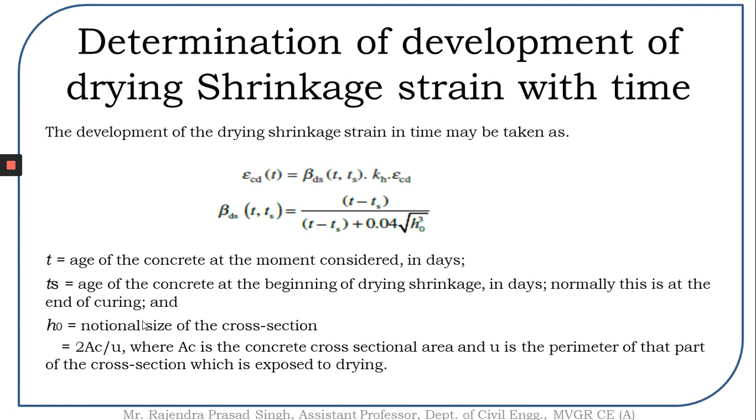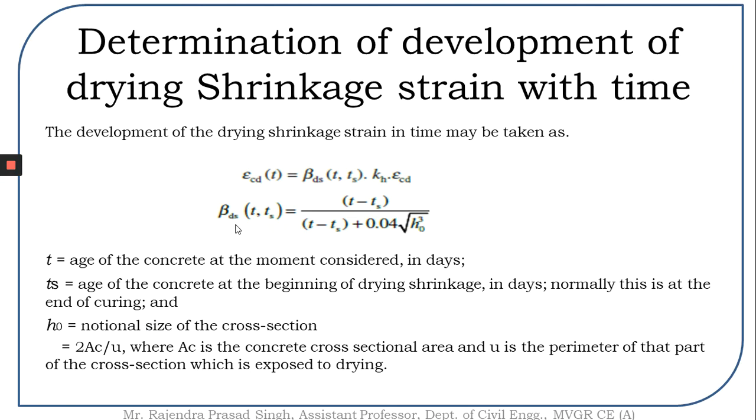So after this 10 days or 14 days, the concrete is going to undergo this drying shrinkage. So the water inside the pores is going to get dried up, and this reduction of the moisture, as the voids are lost, will try to shrink the member.